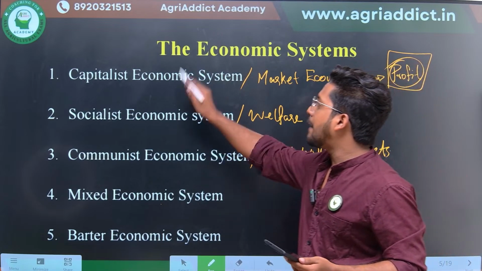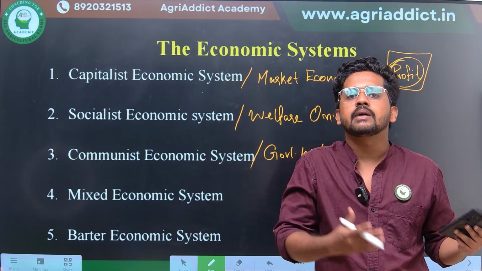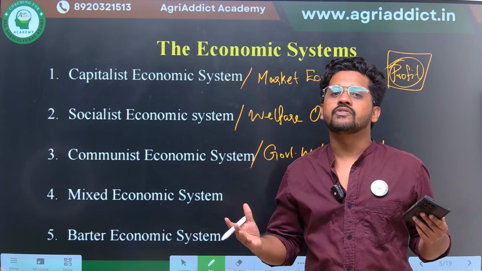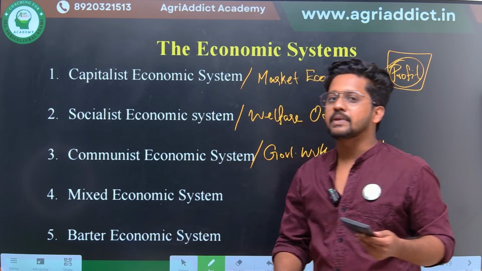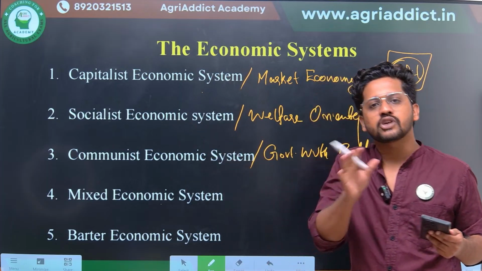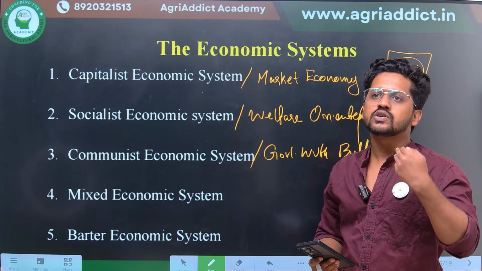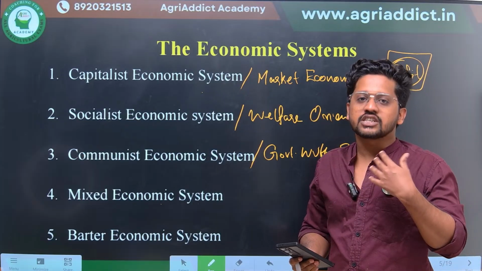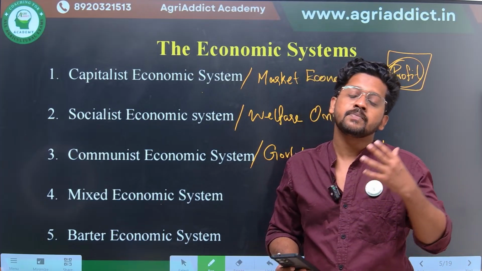So in the case of a capitalist economic system, what is going to happen? The rich become richer and the poor become poorer, but overall the profit will increase in the national scenario. But the socialist system, like the capitalist system, also has some drawbacks, because the government will be just promoting people or focusing on welfare. So obviously there will not be much importance given to profit generation.